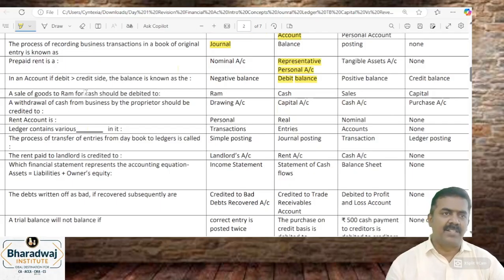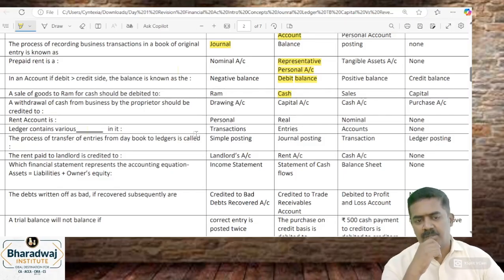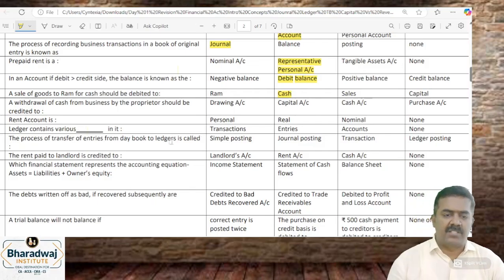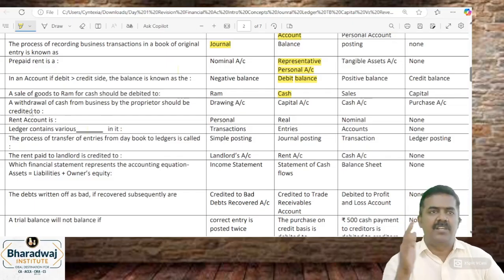cash sales. What is the entry you will pass? Ram account debit to sales or cash account debit to sales? Cash account debit to sales. Ram account வராது. It is not a credit sales, it is cash sales. So cash account debit to sales. Withdrawal of cash from business by the proprietor should be credited to... journal entry pass பண்ணி பாருங்க. Drawings account debit to cash.